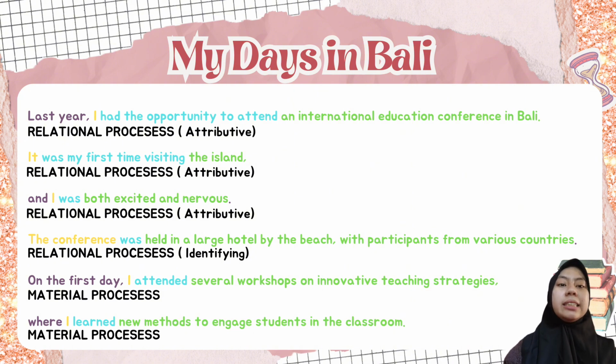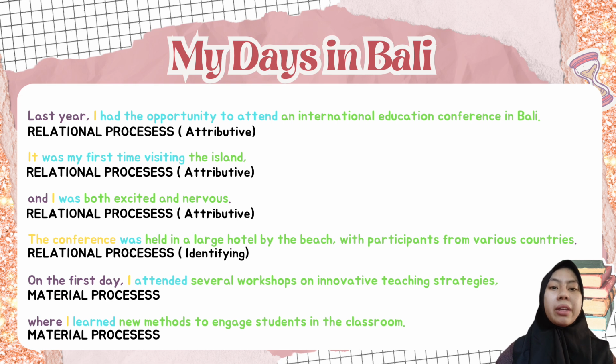In the third sentence, "and I was both excited and nervous," the word "was" is the attributive relational process, the word "I" is the carrier, and "both excited and nervous" is the attribute. It can be concluded that the sentence is categorized as attributive relational processes.